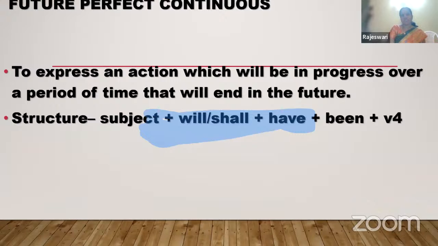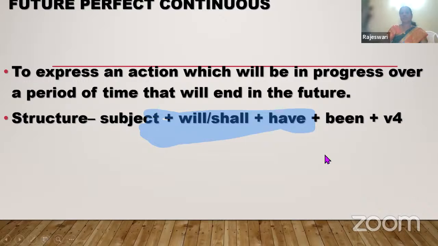The last but not the least is future perfect continuous. It is also used to express an action starting in the future, continuing to a certain time, and ending in the future. Whenever you use perfect continuous, the continuation of an action must be there. So the structure will be subject plus will or shall, and been is compulsory in all the perfect continuous, and the verb will be in the ing form. I shall have been going to Mumbai by this time next month. So that is the way.